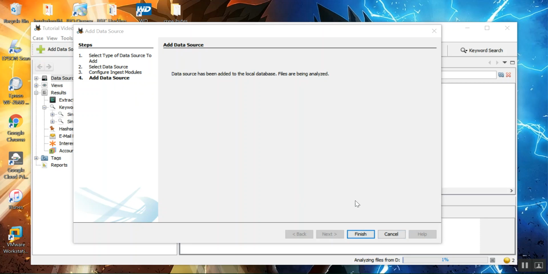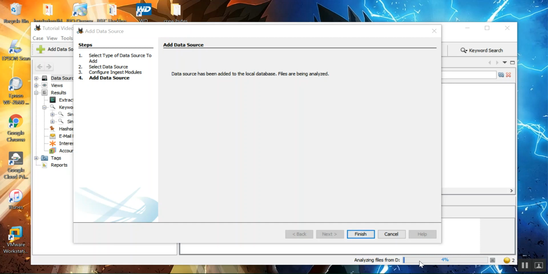Alright, it says data source has been added to the local database and the files are being analyzed. You can see it's analyzing right here at the bottom right of the screen. It gives the progress. This may take some time.